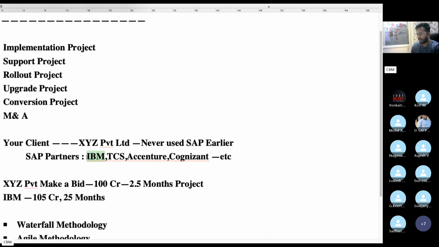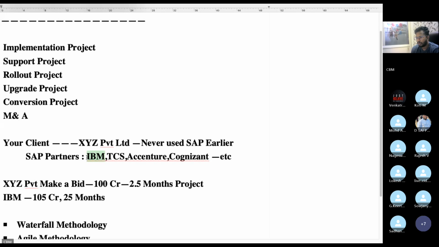If you are working on a project where IBM deployed you to XYZ Private Limited, but your work is not satisfactory, then they will relieve you from the project. Then IBM will give another project because IBM has so many projects. They will give at least 3 projects, particularly in India, even if your work is not satisfactory.